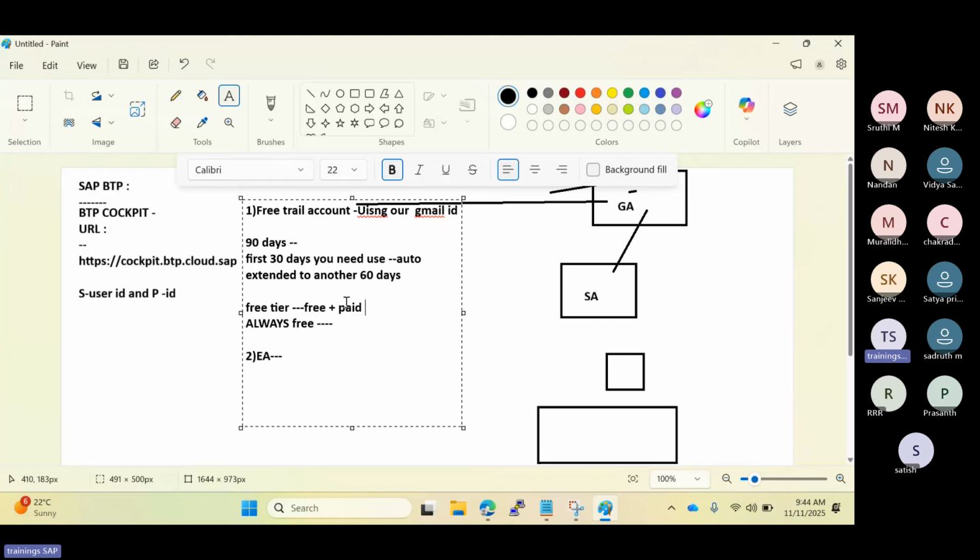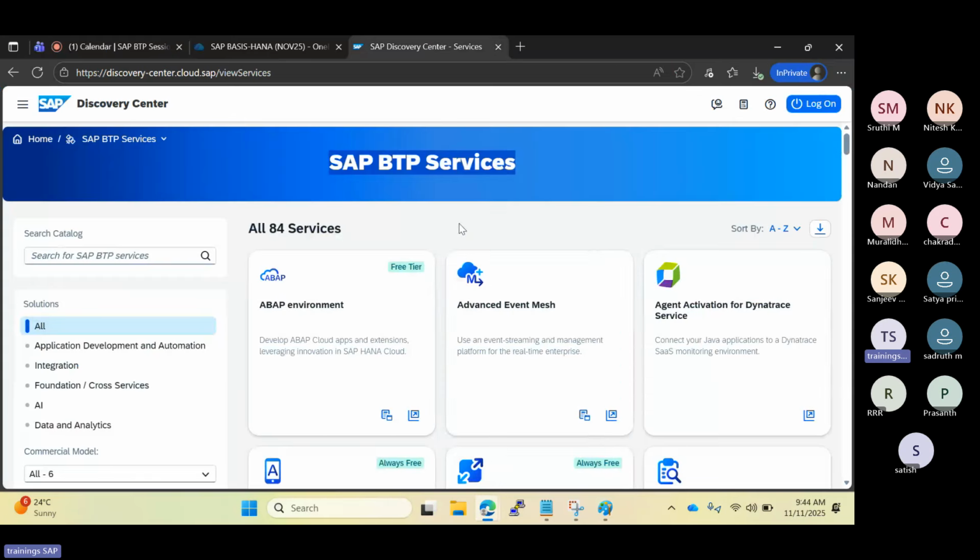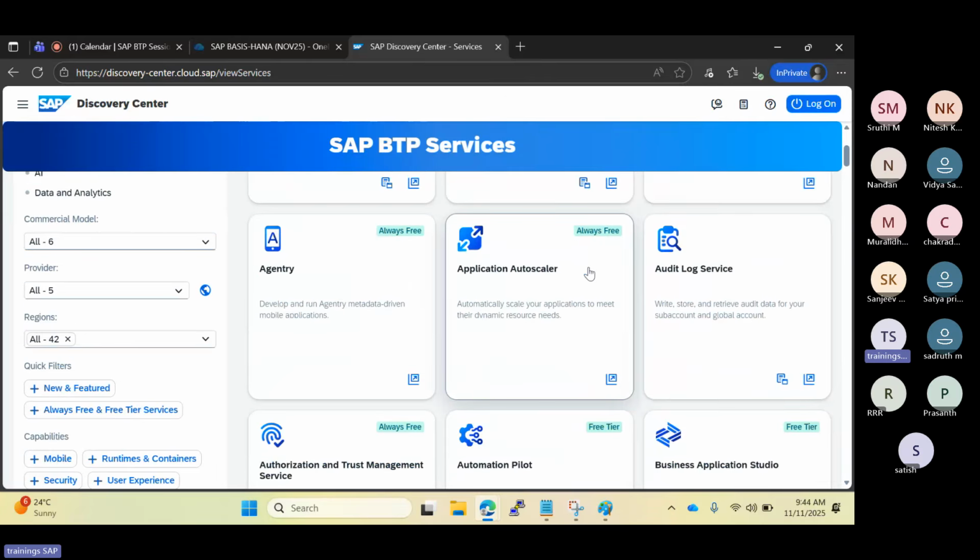You can see another tag called always free. Always free means the service is always free only. There are no payment-based services here. You can find those services in the Discovery Center. If you go and look in the Discovery Center, there is a free tier. You have the pricing calculator also available, right? So you can see some services are always free. There is no pricing. We can find that out simply.